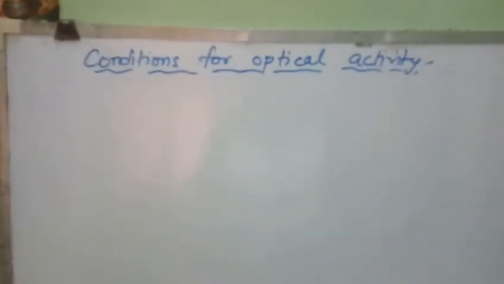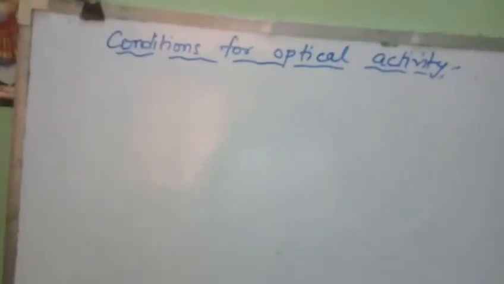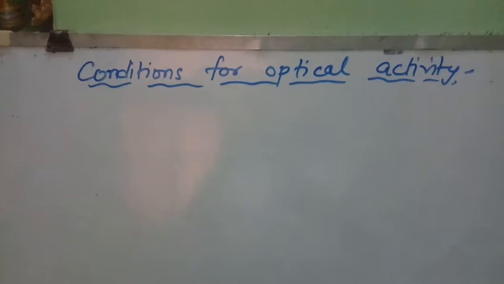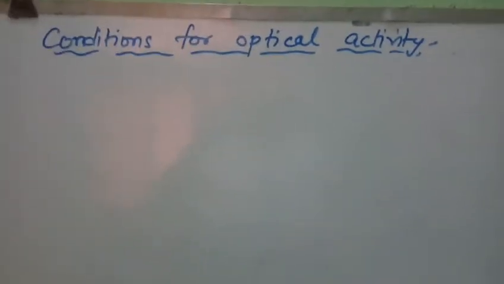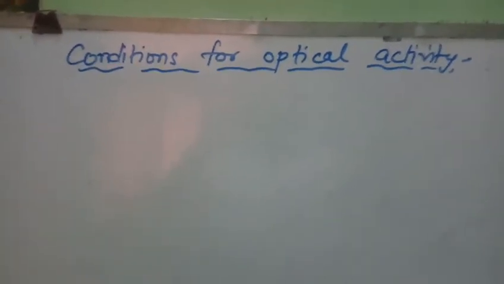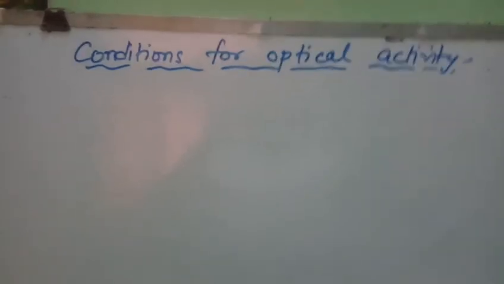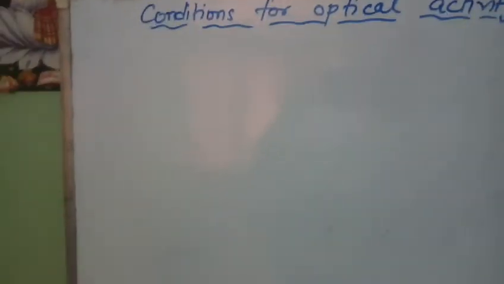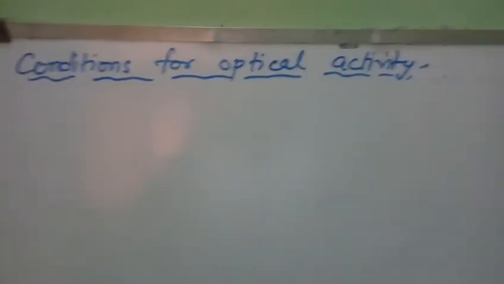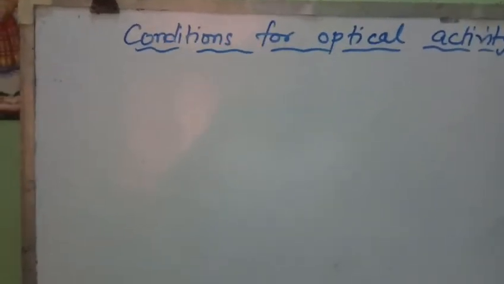Now next we will study what the conditions required for optical activity are. You know that if the compound is optically active, then when we pass it through the polarimeter tube, it will rotate the path of plane polarized light either towards the left hand side or towards the right hand side. But every time it is not possible to go to the lab and find out whether the compound is rotating the path or not. So can we identify the optical activity by seeing the molecule? Yes, there are some conditions which define that the given molecule is optically active. So what are those conditions?